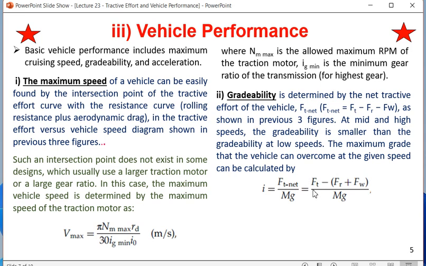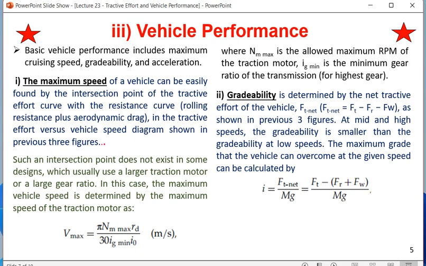All the numerators are units of force, which is Newton, divided by mg, mass into gravitational constant. So this ratio is what we get from Ft net, that is Ft minus Fr plus Fw divided by mg, the weight which is always trying to pull the vehicle down. This ratio is called i, which is nothing but gradability, or how much maximum angle the vehicle can overcome.